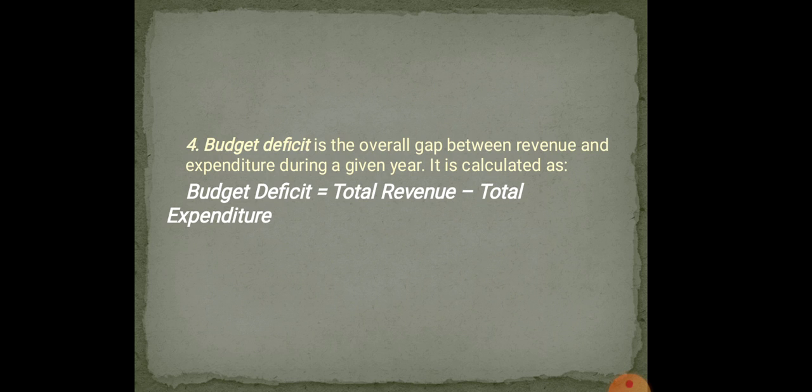Fiscal deficit can be shown as a formula in this manner, which I have already explained. Fiscal deficit equals revenue receipts plus non-debt capital receipts, both added, minus total expenditure. That is called fiscal deficit.